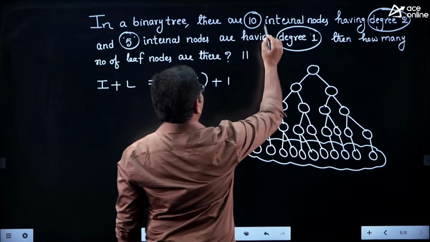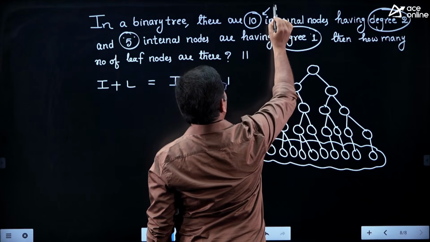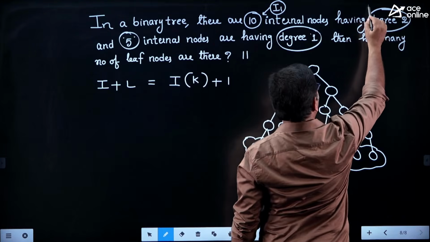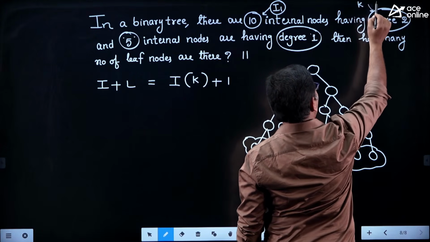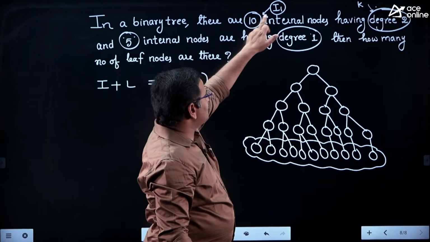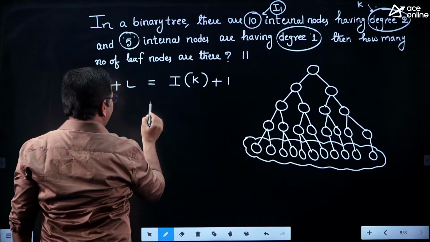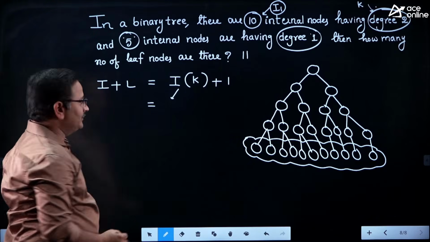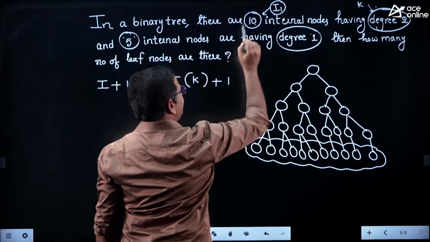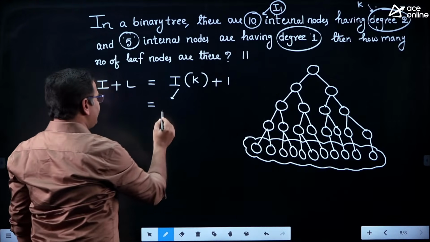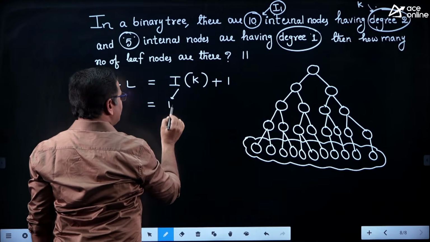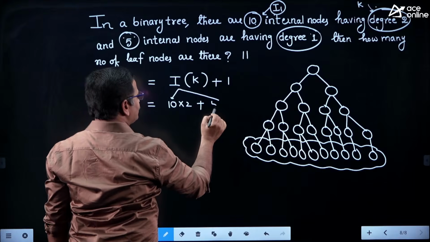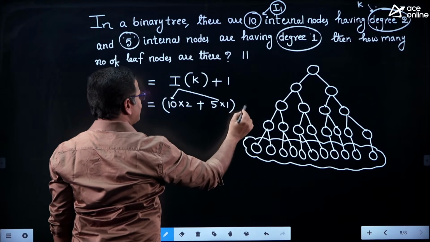Now if you observe here, there are 10 internal nodes. Suppose you call it I1 internal nodes, and having degree 2 means what is the k value here? K is equal to 2. Therefore, 10 internal nodes of degree 2, you can write like this. We are splitting I into two parts, I1 and I2. So I1 internal nodes of degree 2 means 10 internal nodes of degree 2, plus here 5 internal nodes of degree 1, plus 1.